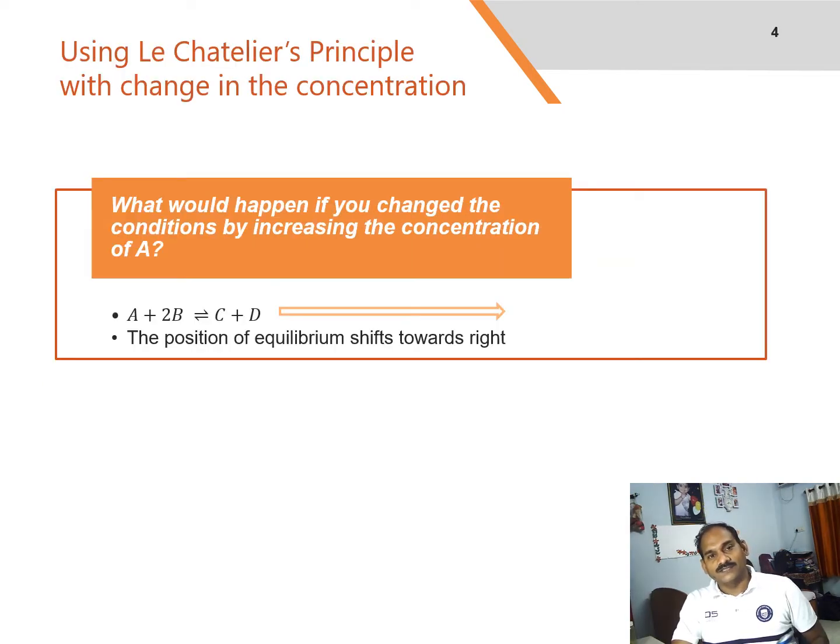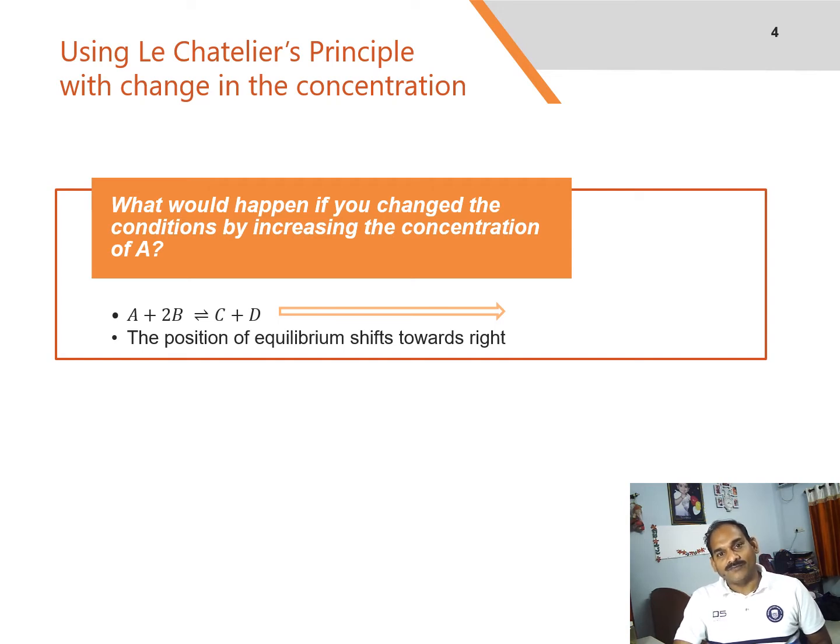Let us now see what would happen if you change the condition by increasing the concentration of A. According to Le Chatelier, the position of equilibrium will move in such a way as to counteract the change. That means that the position of equilibrium will move so that the concentration of A decreases again by reacting it with B and turning it into C and D. The position of equilibrium thus moves towards the right.